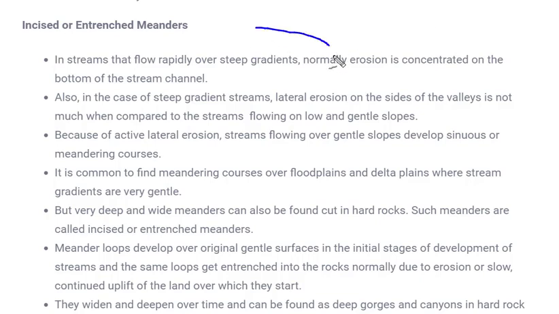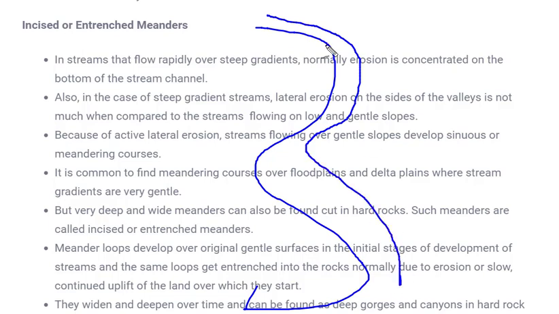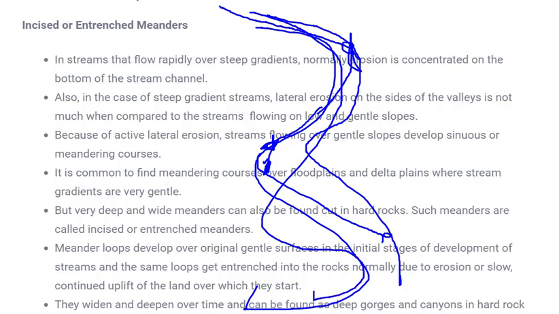How does it erode? See, if this is a river, what will happen when this river is coming from this side and strikes this portion? It will erode the portion of this place and start depositing at the other end, and again it will erode the layer from this position and start depositing at the end. Because of this, it forms a snake-like structure which is called a meander.